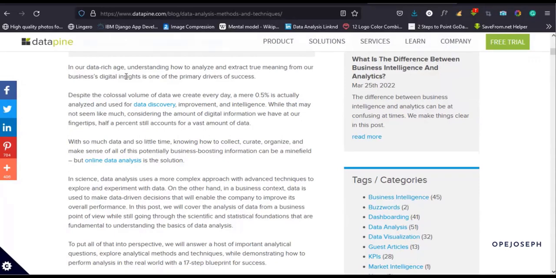So quickly, what is data analysis? I think it will be very important that before I even talk about what data analysis is, I should first tell you what data is. If you had to go the geeky way as a computer scientist, data is the smallest... I'm almost forgetting how they define it. But practically, data is just a way of representing facts, a way of representing information, a way of representing real life objects.